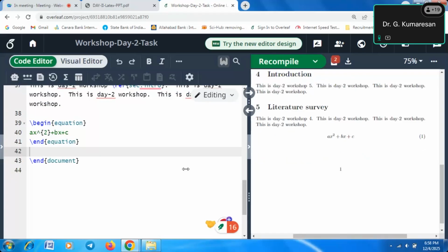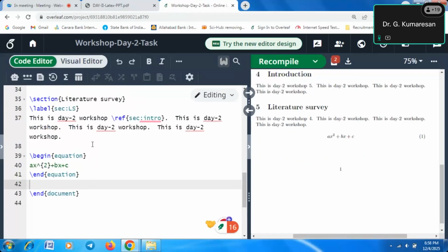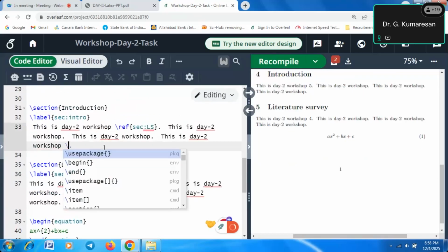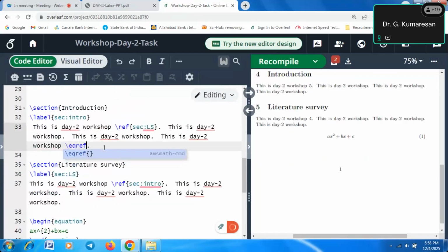Now I want to cite this equation in my literature survey or introduction part. In the last part of the introduction I want to cite this equation. What is the command? I will use \eqref, but we have not given any label name for that particular equation.